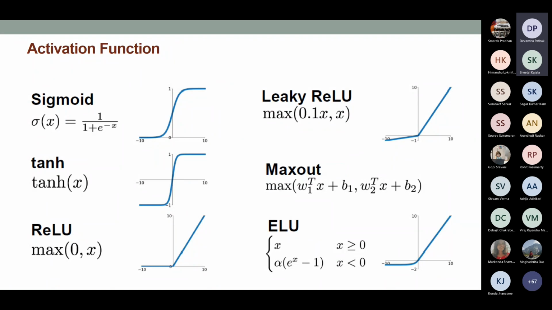So sigmoid you have seen, which I think was extremely popular for a few decades. People can use sigmoid, people can use leaky ReLU, which is the maximum of 0.1 times x comma x. Then people can use tanh, the hyperbolic tangent function. Then ReLU, the rectified linear unit. Then maxout, then ELU, and so on and so forth. These are some of the examples that I'm showing here.